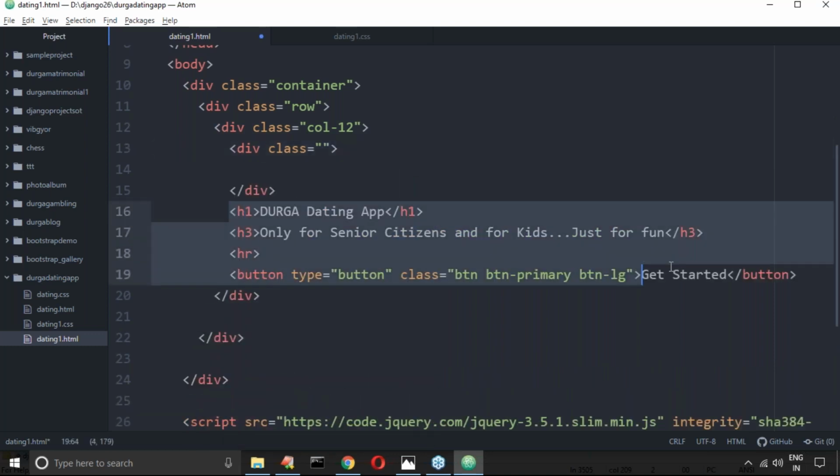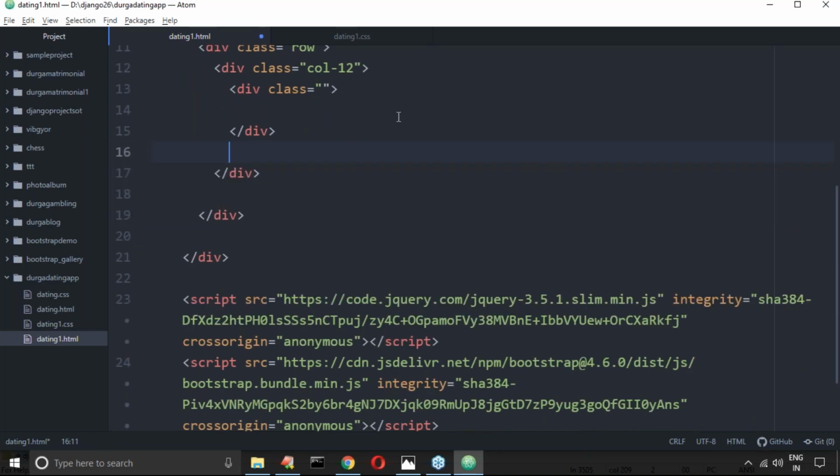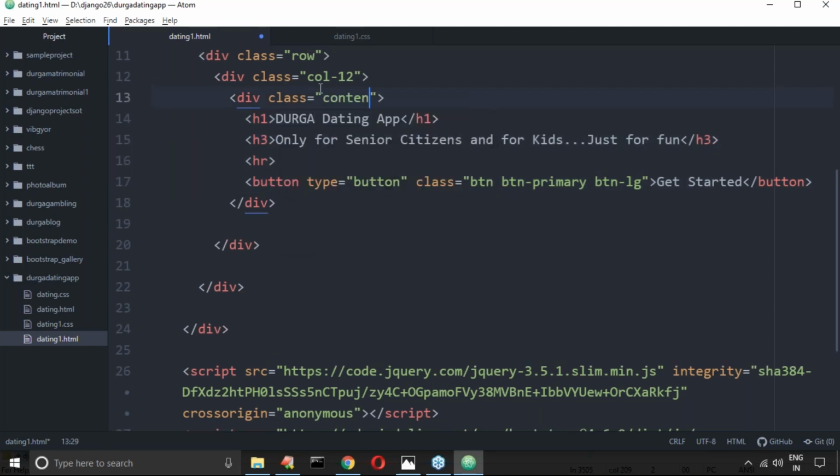Whatever styling you want to define, you can take these things somewhere here. I want common styling for all these things. That's why let me take my own class, content.